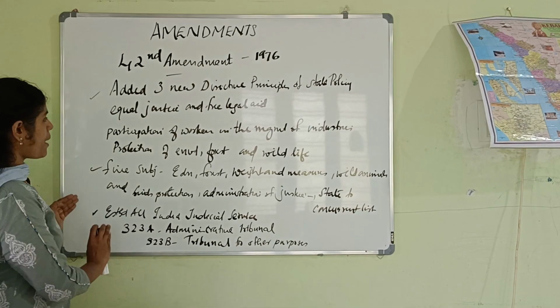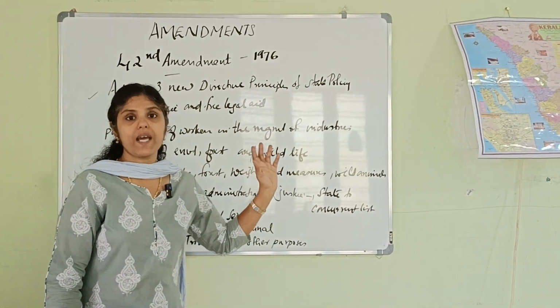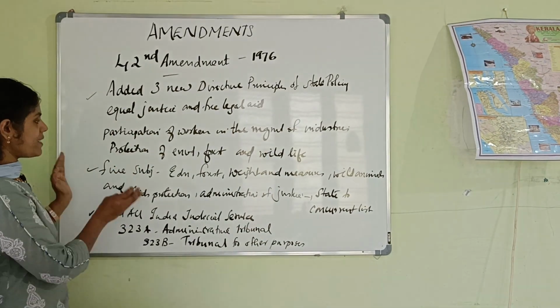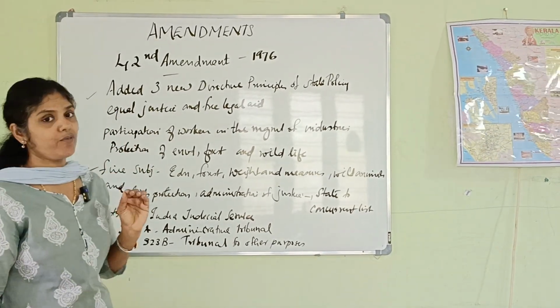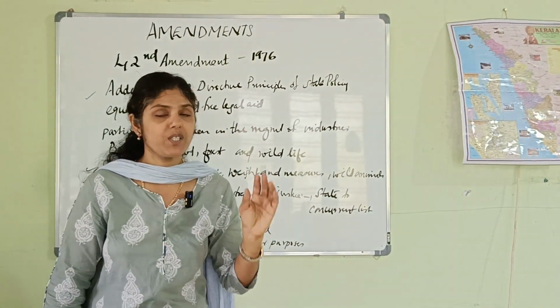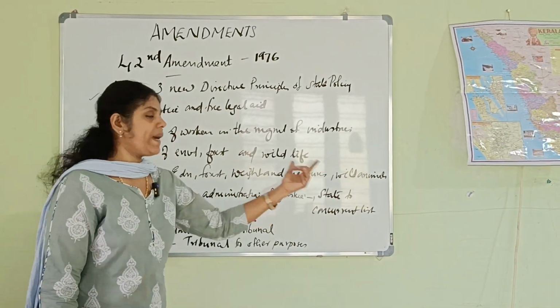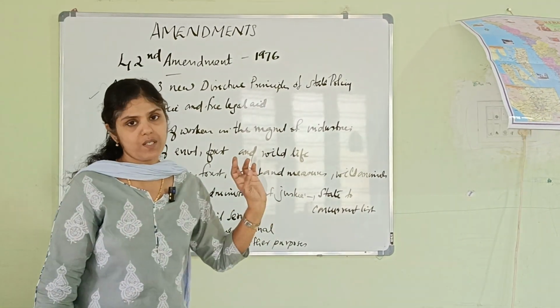Next, the All India Judicial Service was established as per the 42nd Amendment Act of 1976. And the 5 subjects moved from the state to the concurrent list are education, forest, weights and measures, protection of wild animals and birds, and administration of justice.